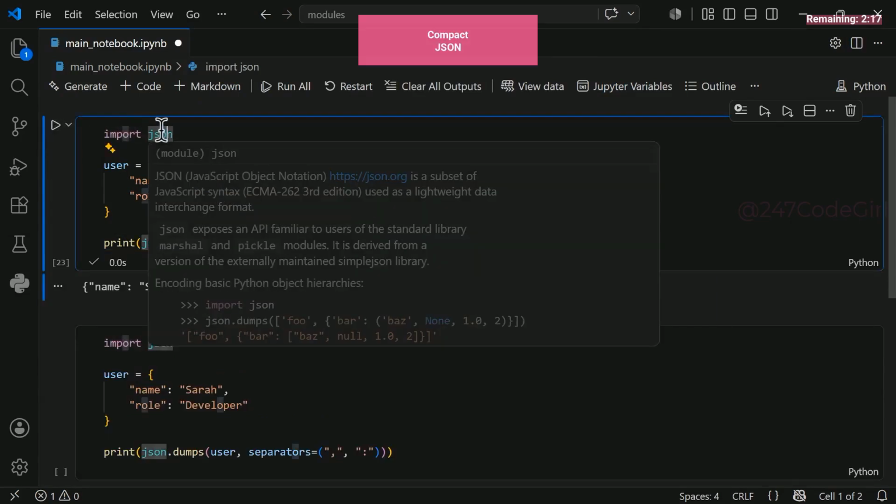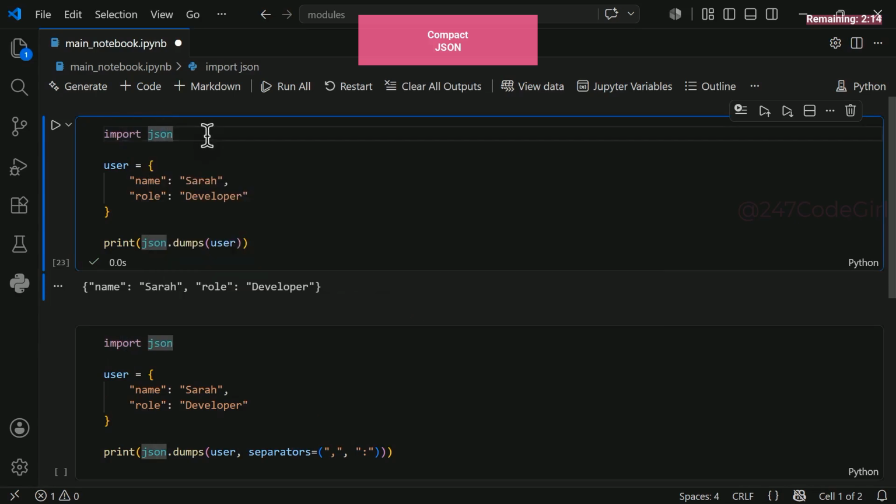First, we import Python's built-in JSON module. It is ready. Our dictionary. Now, let's pass our user variable into the JSON dumps function. Notice that the resulting output mirrors our original dictionary structure. We see the keys for name and role, but take a closer look at this JSON object. Pay attention to the spacing right after the colon. Between the key and its value, a blank space. Python automatically includes spaces after both commas and colons. When sending data over the web, these extra characters consume unnecessary bandwidth.